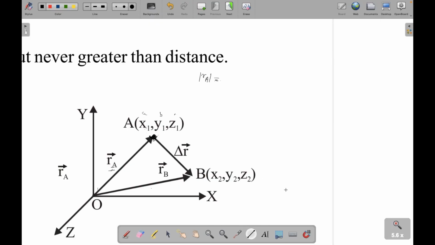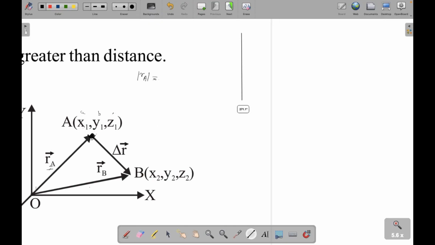I'll give you one simple example. This is the y-axis, this is the x-axis, and this is one point, say A, located at x1 comma y1. We will not go into 3D.